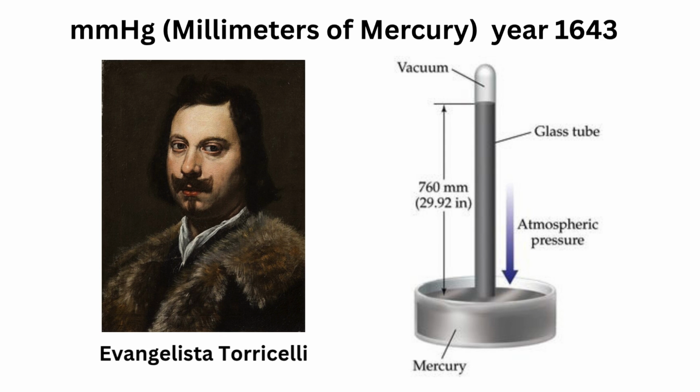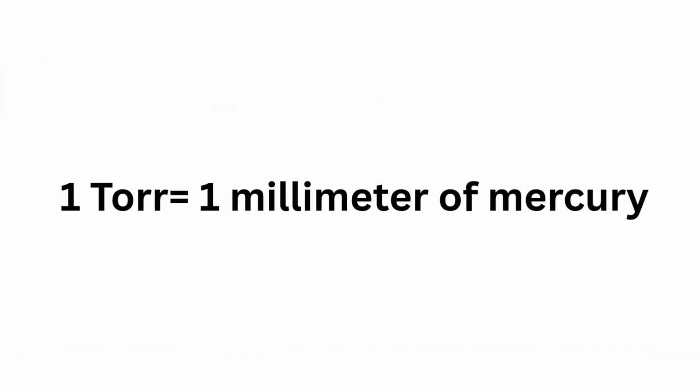But millimeters of mercury had one flaw. It was based on the physical height of a fluid column. Great for labs, not so great for equations. So scientists needed something more abstract, something cleaner, something that didn't depend on gravity, glass tubes, or liquid. And out of that need came the torr. Named in honor of Evangelista Torricelli, the man who first revealed that air could push.